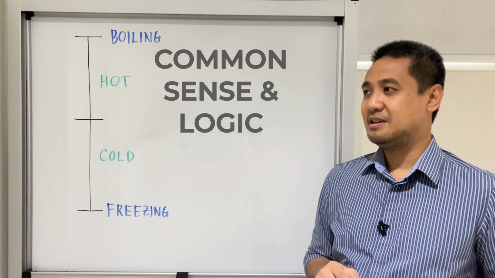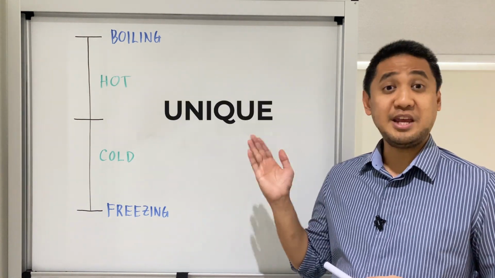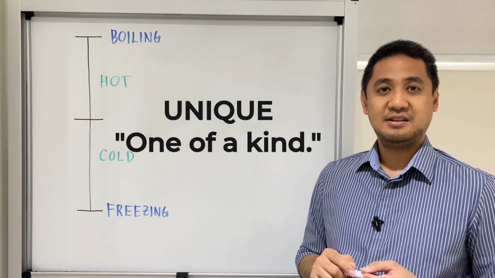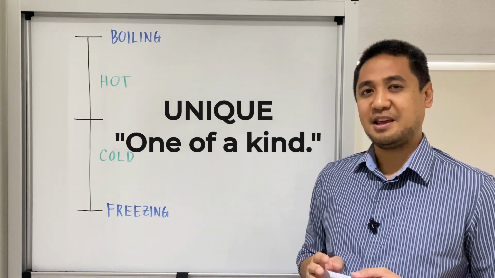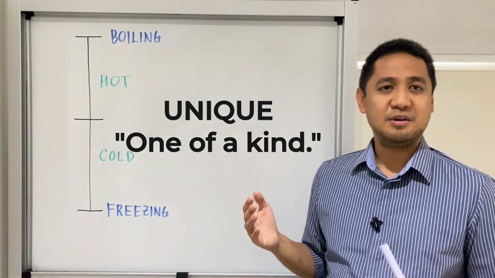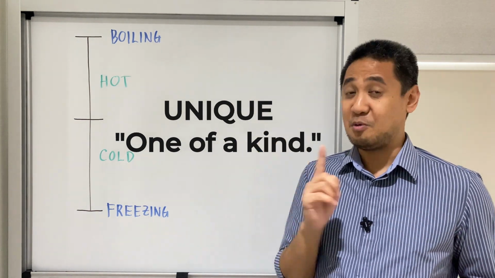Here's an example. Let's look at the word unique. Unique means one of a kind. Now, from that meaning, we know that you cannot make it stronger or weaker anymore because it's one of a kind. There's only one of it.